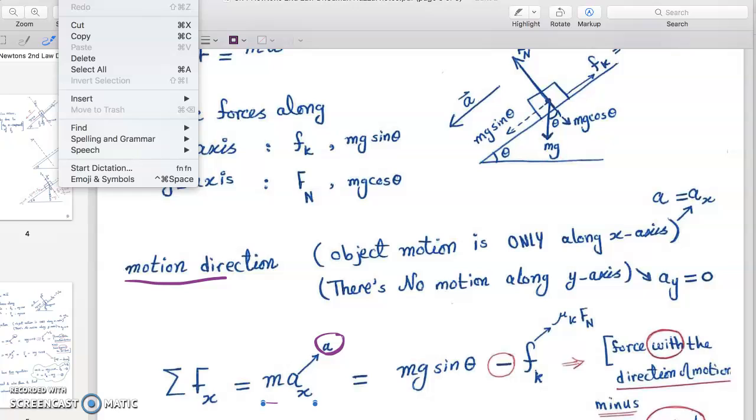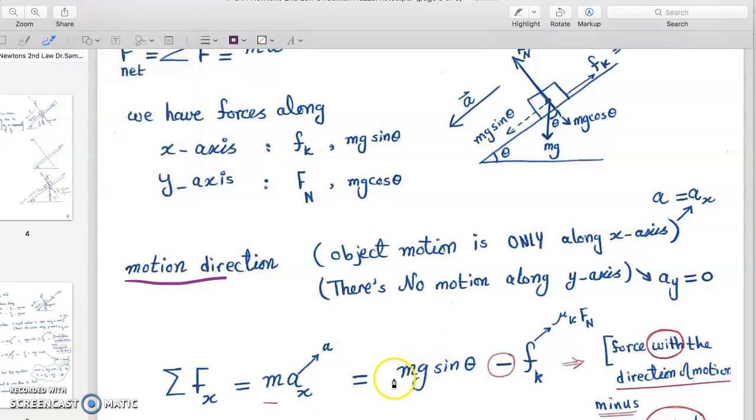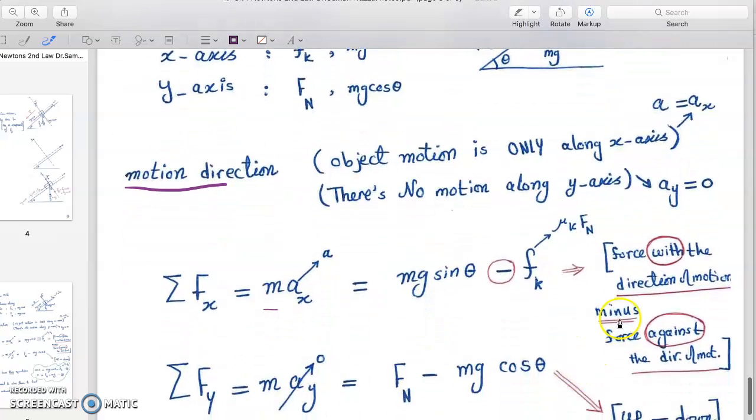And now we have the forces along the x-axis: mg sine theta, which is with the direction of motion, minus fk, and minus the forces against the direction of motion. I wrote it all here so it's clear for you.